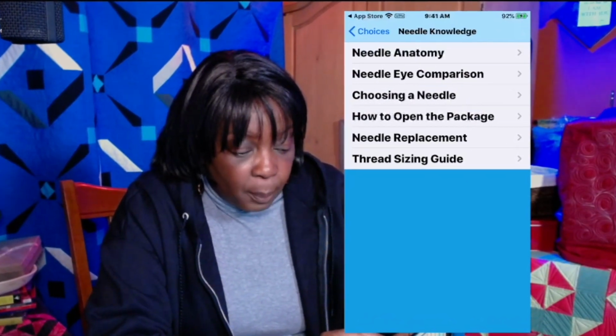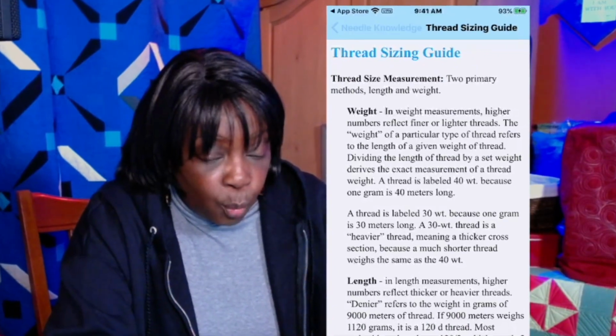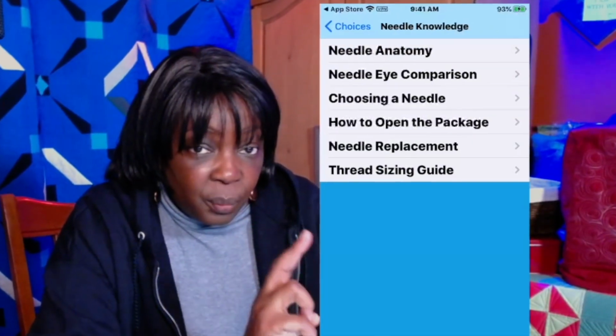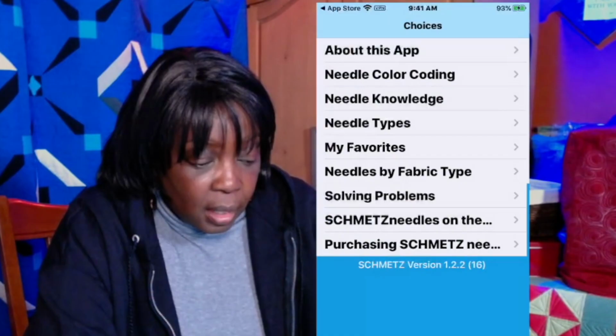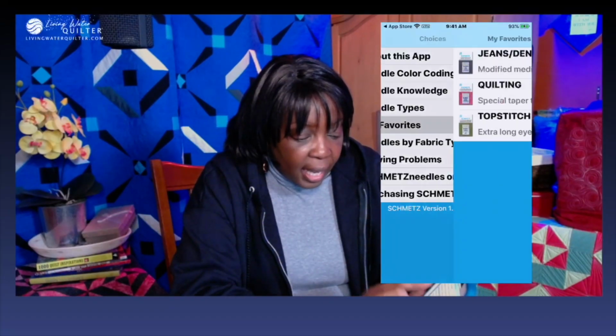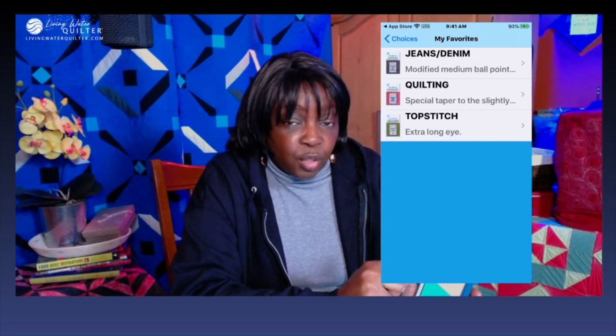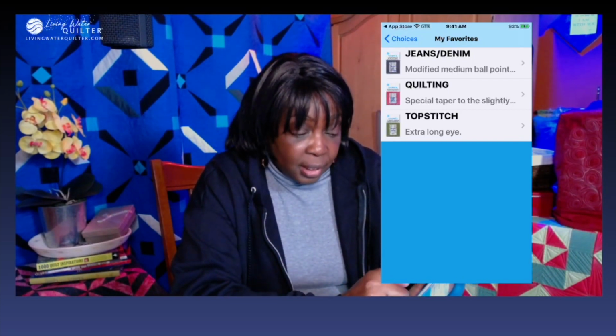They also talk about thread size guide, which is also important. You want to match the needle with the thread. And then what I like too is that you can put in your favorite needles that you use most frequently. Create your own favorite list.